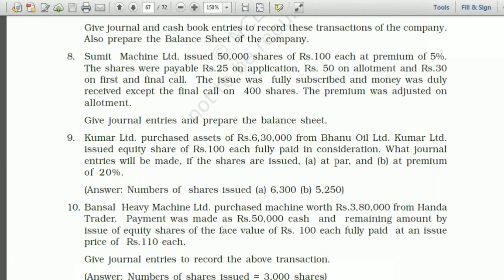Next entry, shares issued at a premium of 20%. So 20% of 100 is 20, so the issue price will be 120. First of all, we have to find out the number of shares issued. 6,30,000 divided by 120, so the answer will be 5,250. These are the number of shares.